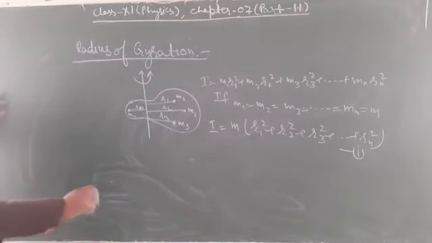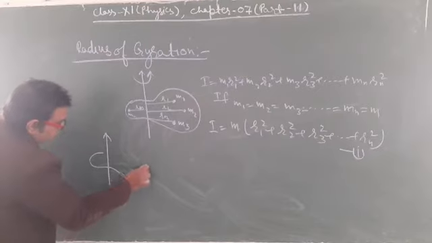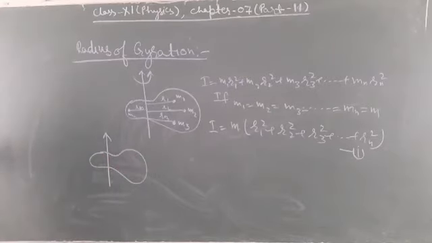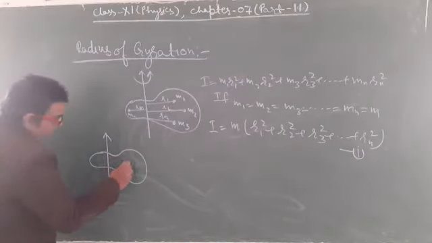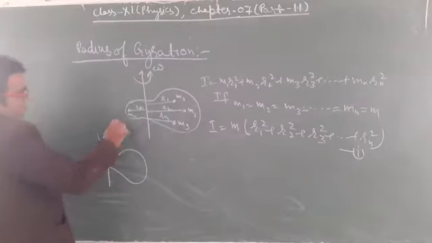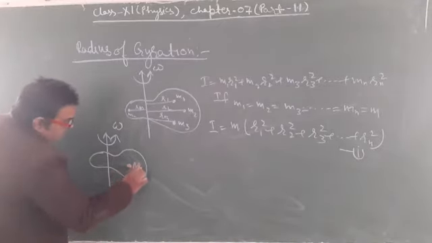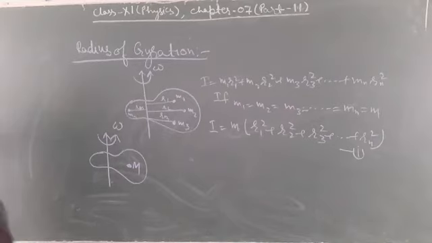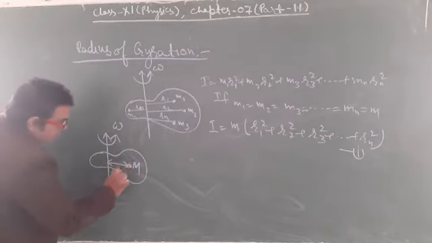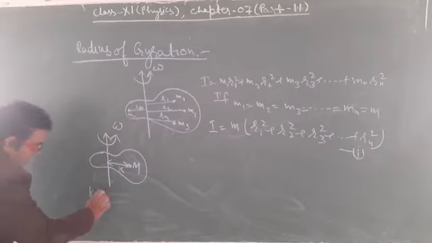Now let us suppose another case. Suppose this is the body, and the whole body is rotating about this axis with angular velocity omega. Suppose the whole mass of the body is concentrated at this point, and this point, capital M, is at a distance k from the axis of rotation. This k is called the radius of gyration.